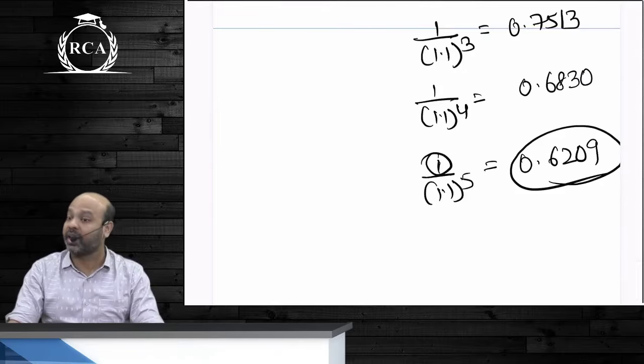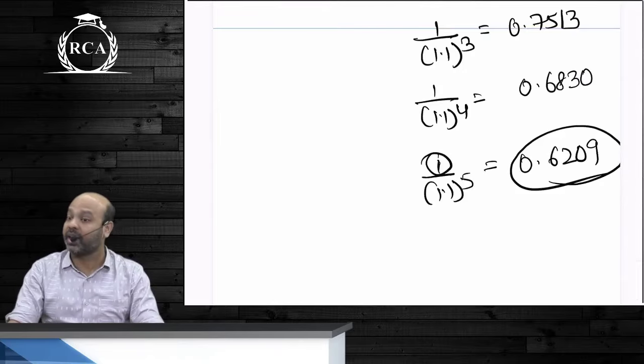Did you understand how to calculate this? Did it work on the calculator or not yet? Now, if I write present value factor at 10% for the 5th year, it means I am receiving 1 rupee after 5 years and the rate of interest is 10%. This is what is written as 1 divided by 1.1 whole power 5. This is what you got as 0.6209.